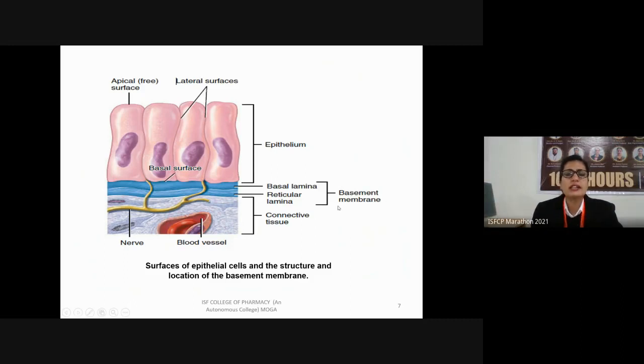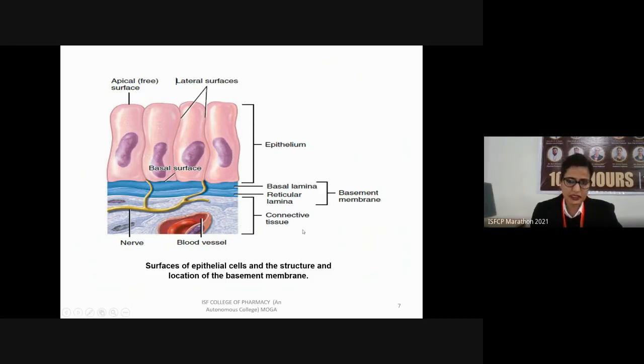This basement membrane is made up of two types of layers. The first one is the basal lamina. The second one is the reticular lamina. Beneath this basement membrane, connective tissues are present, as I told you that beneath the epithelial tissue, connective tissues are present.